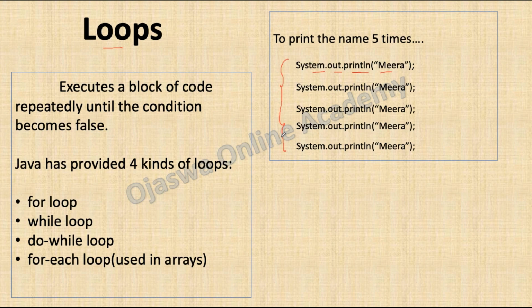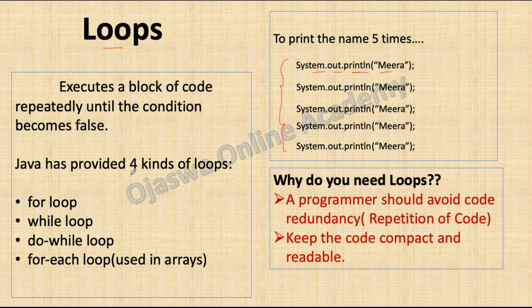In this scenario, you go for loops, where you write the code inside the loop and the loop will do the repeated execution of it. Java has given 4 kinds of loops: for loop, while loop, do while loop, and for each loop. For each loop we will be learning after understanding arrays. Let us learn what is for loop.